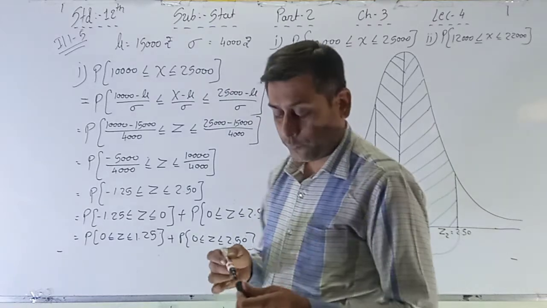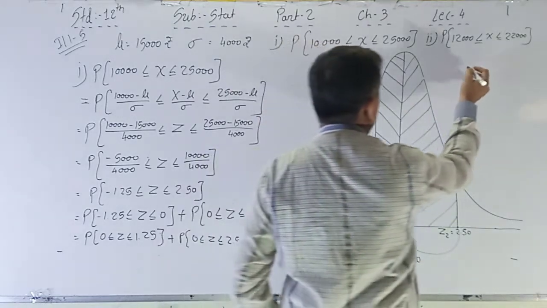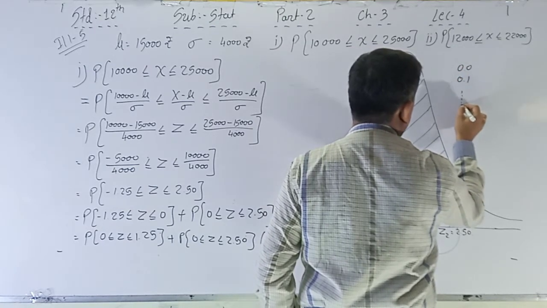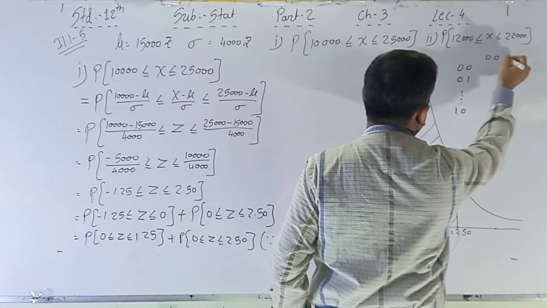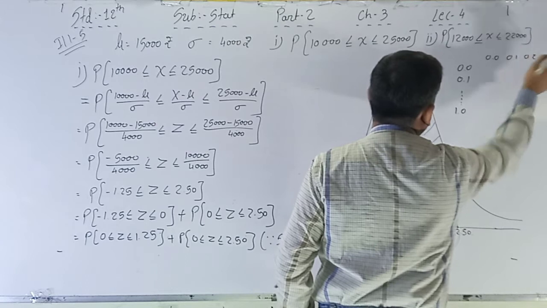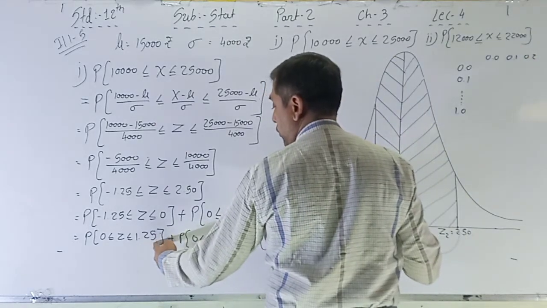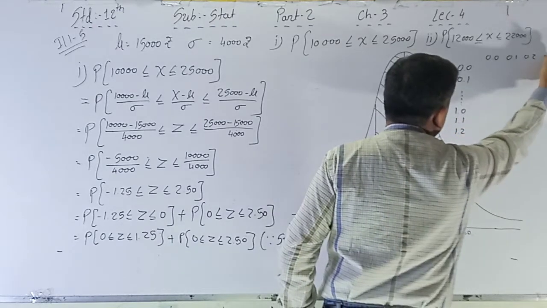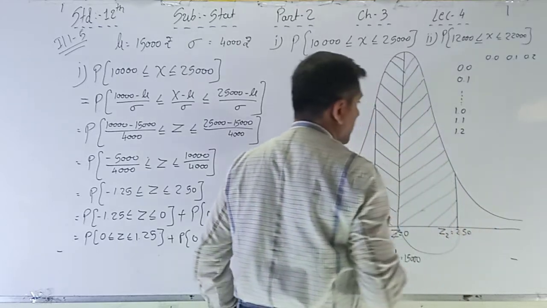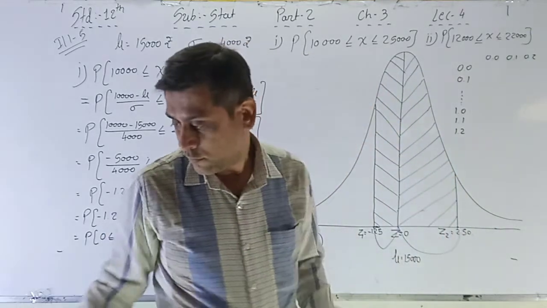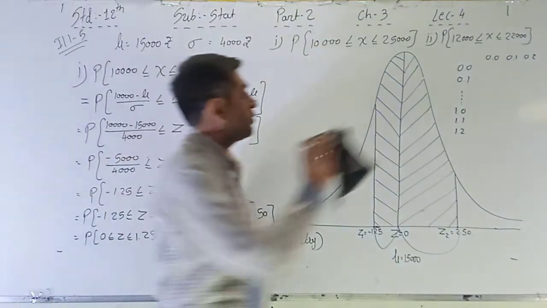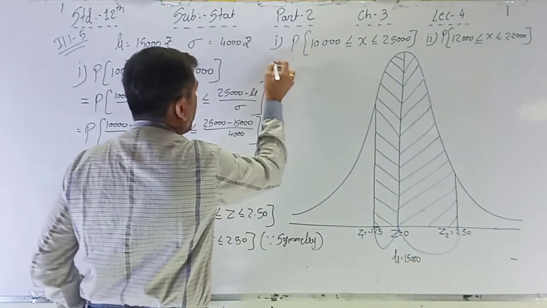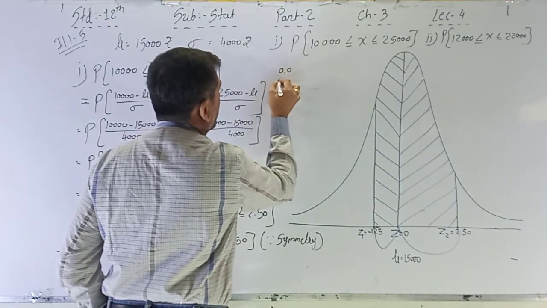Now see the value. How do we find out the value? See here, 0.0, 0.1 and so on, 1.0, here 0.0, 0.1, 0.2 and so on. What is the value? 1.25. So 1, after that 1.1, after that 1.2, and here 0.5. In the table you have to see these.